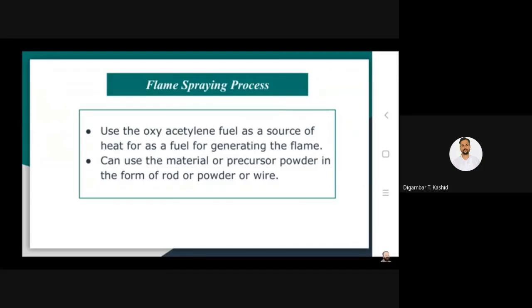This technique can use the precursor material in the form of a rod, or in the form of powder, or in the form of wire. So depending upon the type of precursor, you have different kinds of nozzle. You have to design the nozzle accordingly.